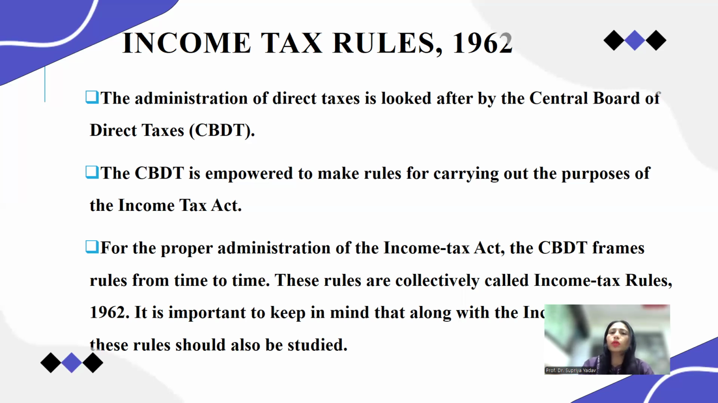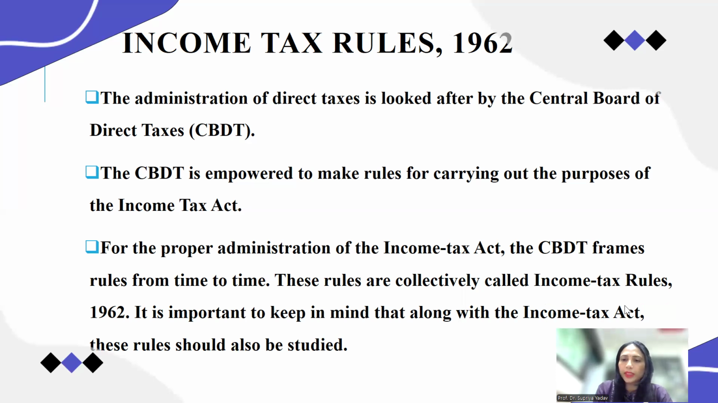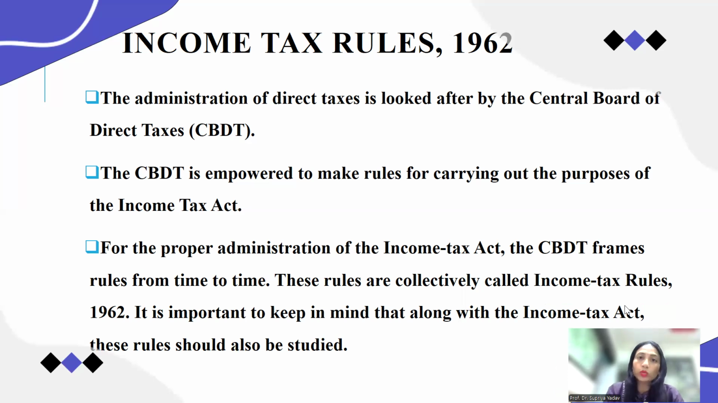So CBDT is empowered to make the rules for carrying out the purpose of income tax. Yes, for proper administration of the Income Tax Act, the CBDT frames the rules from time to time. So who is going to make the rules? CBDT. And who made the Income Tax Act? The Income Tax Act was sanctioned by Parliament. The Members of Parliament sanctioned that act. But here the rules are made by the CBDT. This is the main difference.